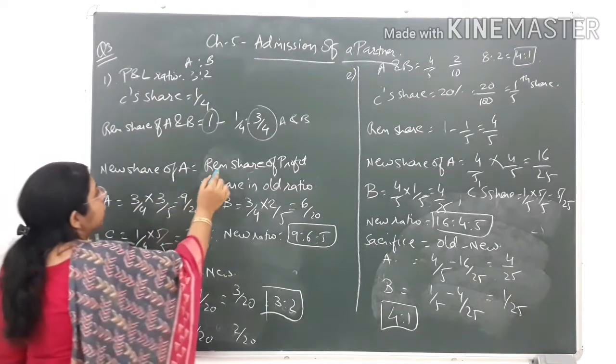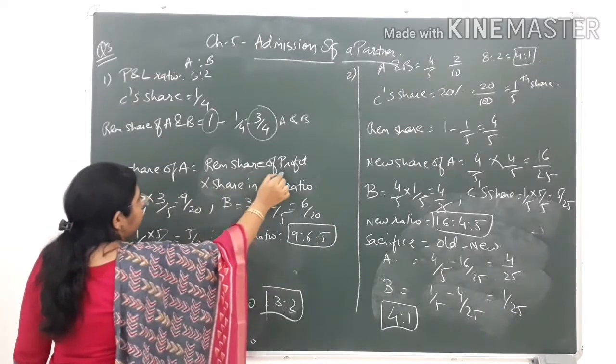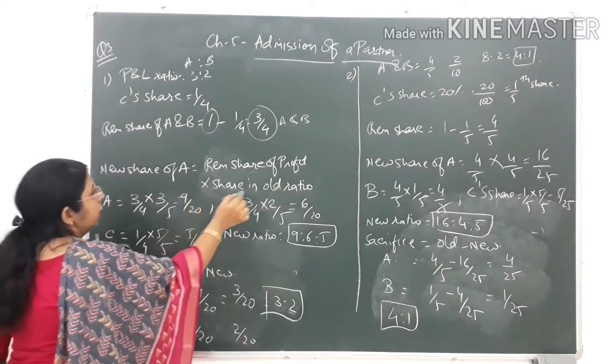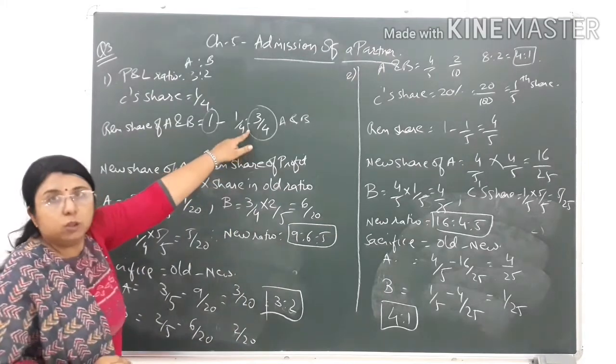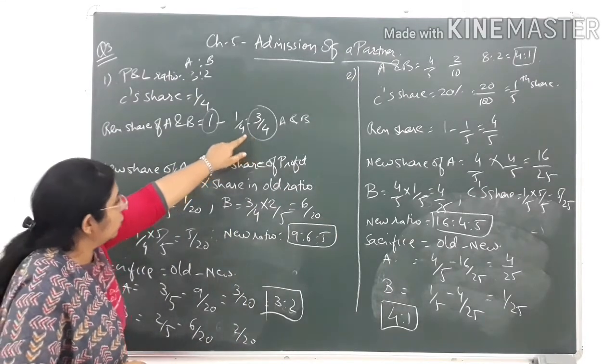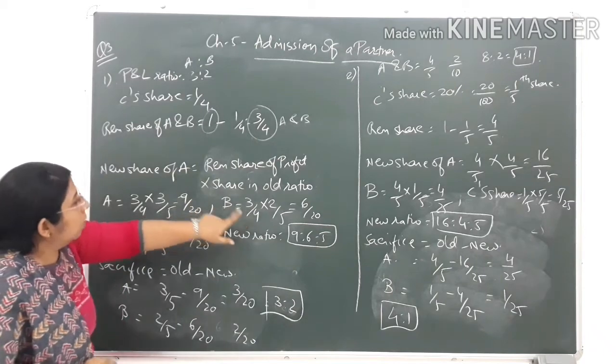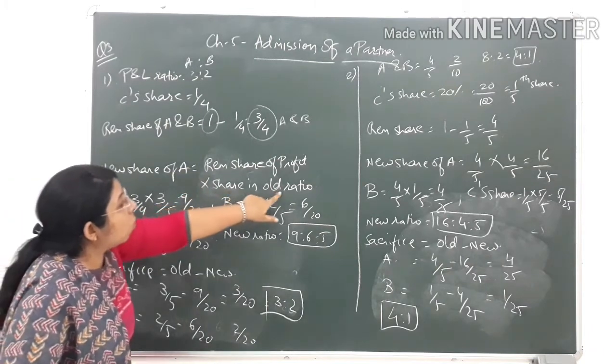That is remaining share of profit multiplied by share in old ratio. Remaining share of profit means 3/4, which we have found out over here.